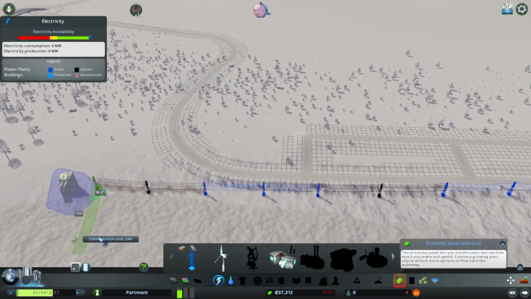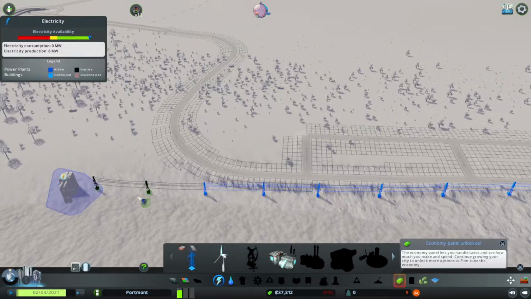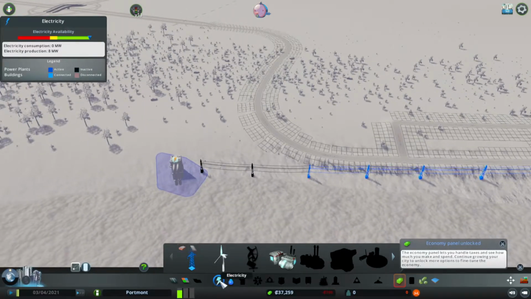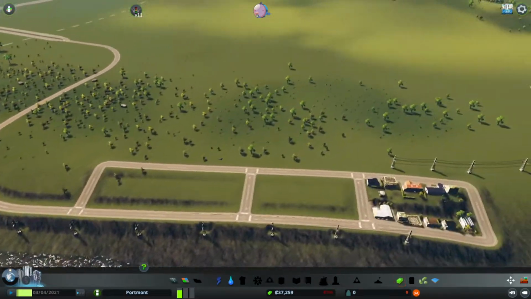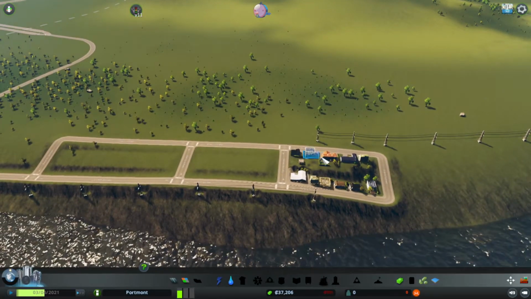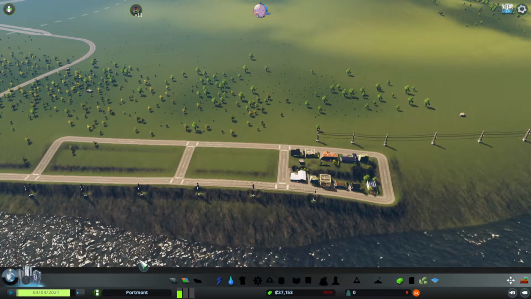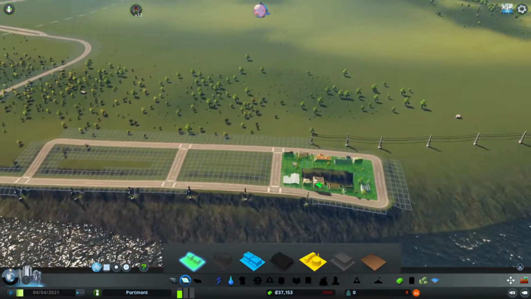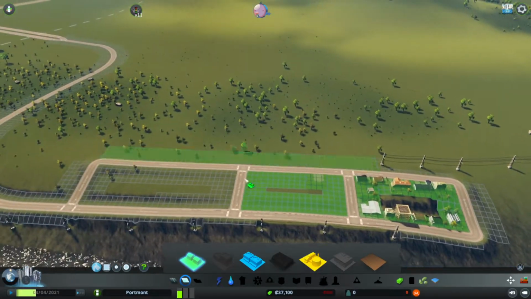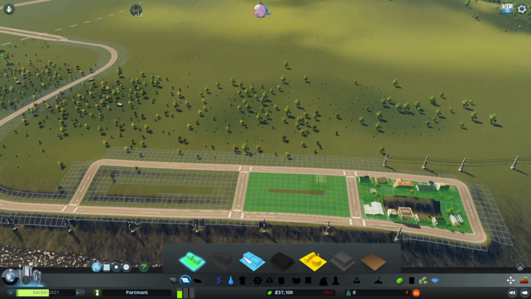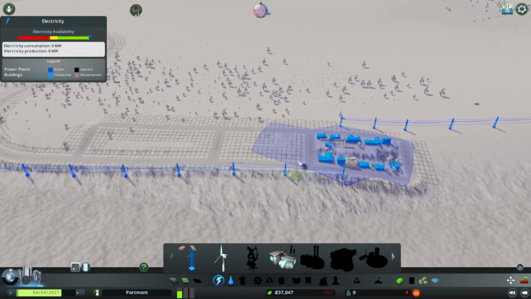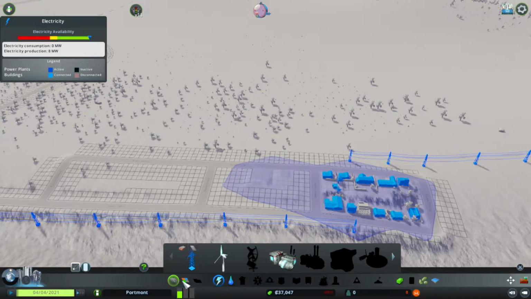And we've got electricity going to water, sorry. Now the people have water, the people have electricity. They're not very happy, but that's okay because early game we don't have a lot unlocked. I'm going to zone some more housing over here. And then you'll see it start to grow.